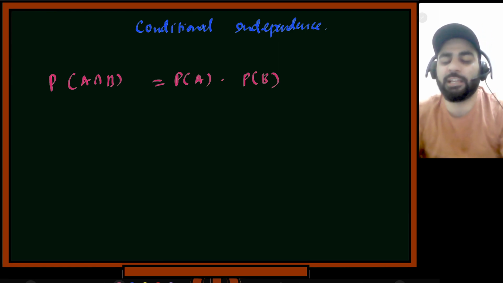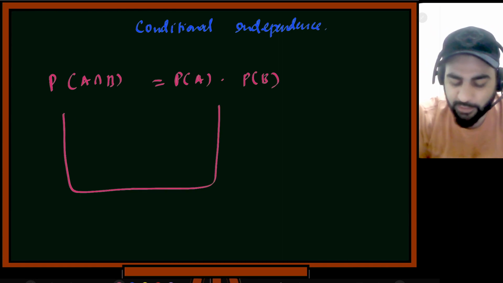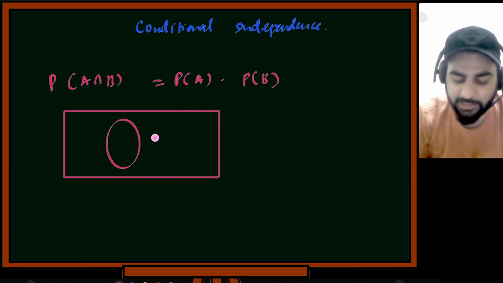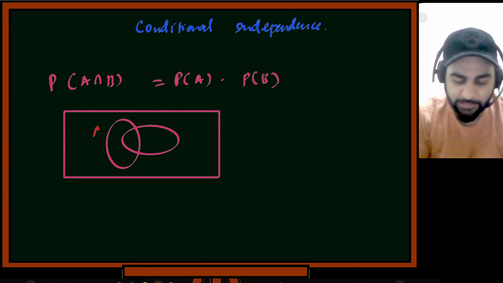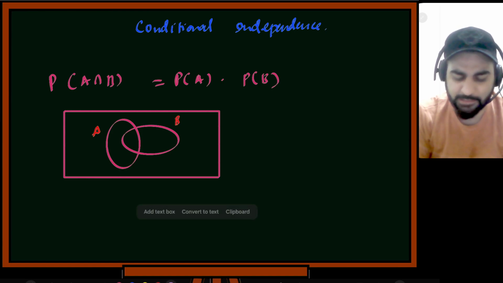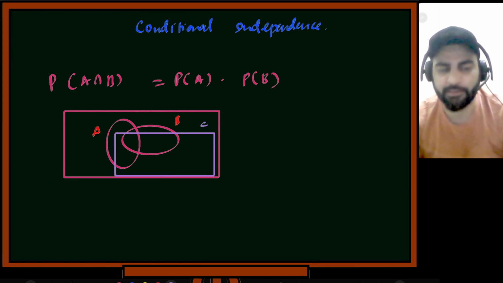Now we've also seen conditioning of events. If something happened, does it tell us information? Let's suppose now we have three events. Let's call this event A, this is our event B, and we'll call this event C. Let's suppose event C is something like this. These are my three events.